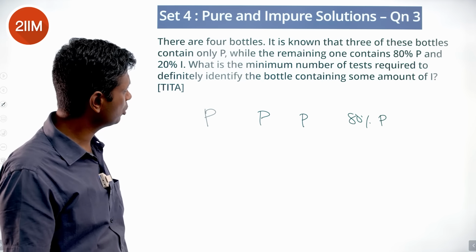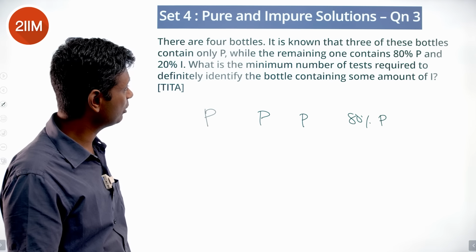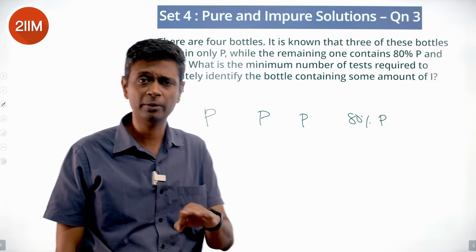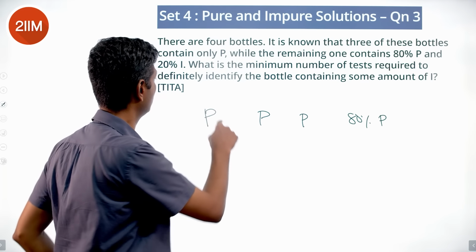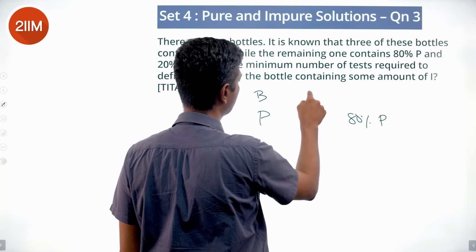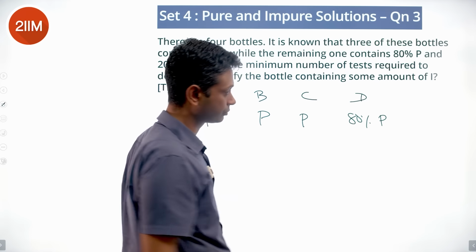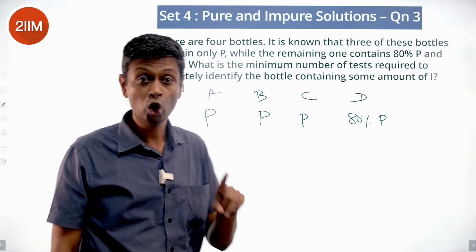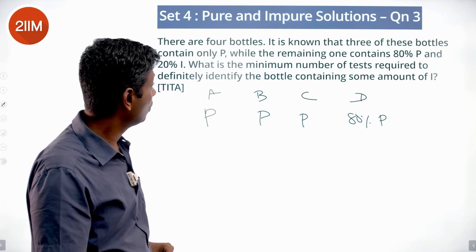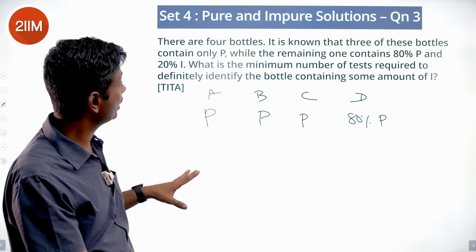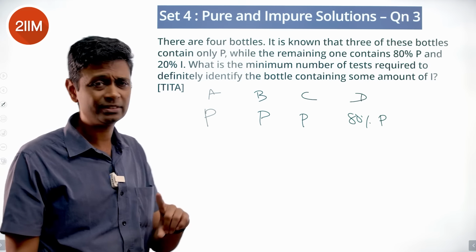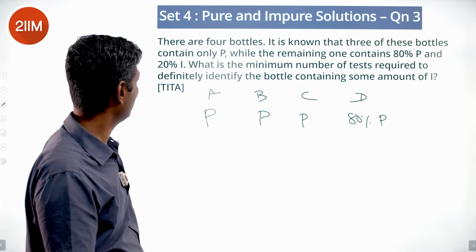What is the minimum number of tests required to definitely identify the bottle containing some amount of I? Very interesting. Let's say this is A, B, C, D. We know that 3 of these bottles contain only P, while the remaining one contains 80% P and 20% I.